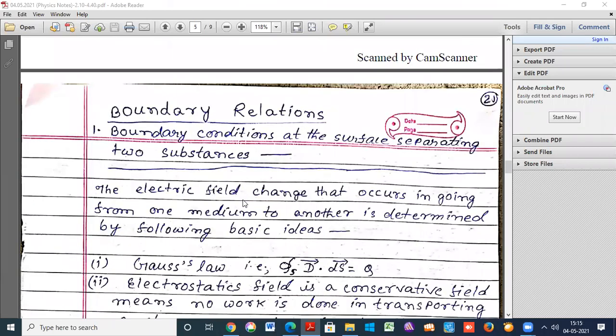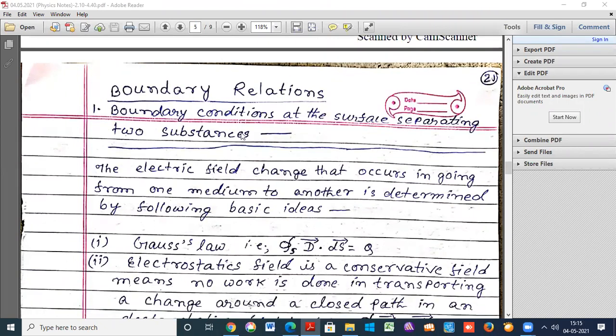For the boundary relations, there are two conditions. The first condition is the boundary conditions at the surface separating two substances.